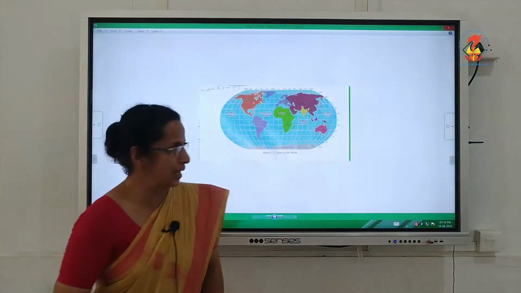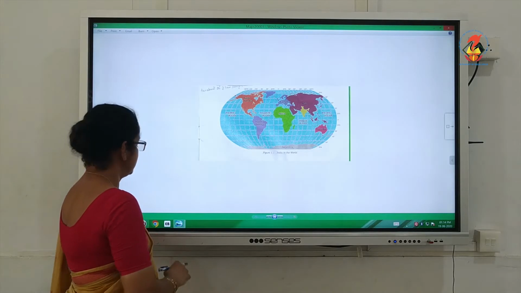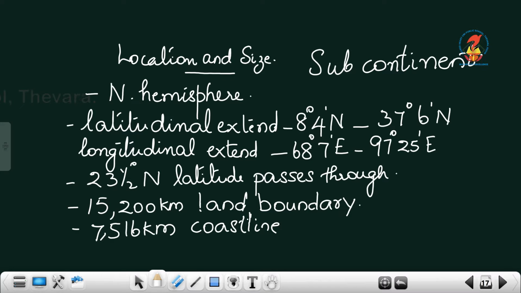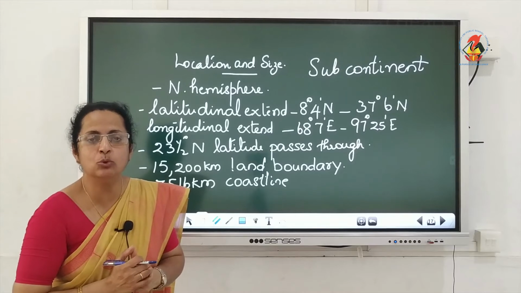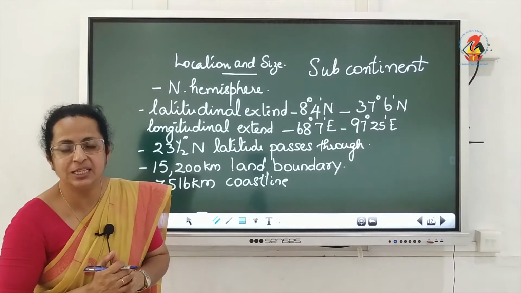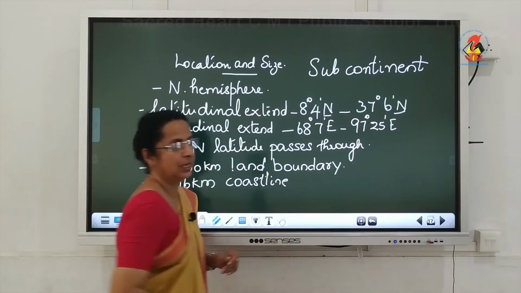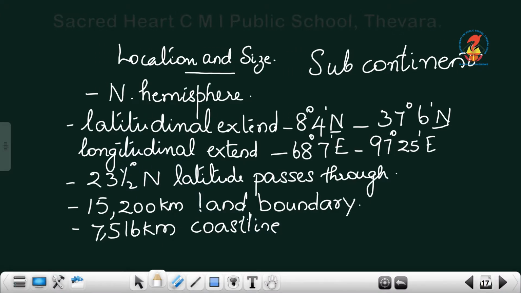So, the next is the location of our country. What is the location of our country? Our country India lies entirely in the northern hemisphere. What makes us so sure that our country India lies in the northern hemisphere? These letters, N stands for north. Those places which lie above the equator will be in the northern hemisphere.